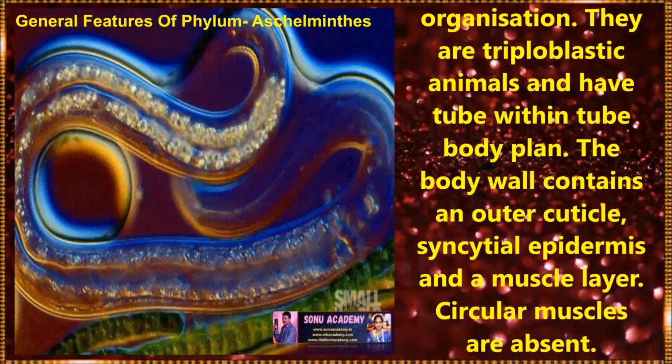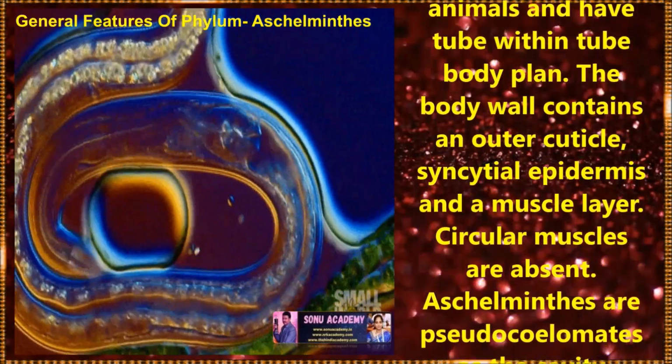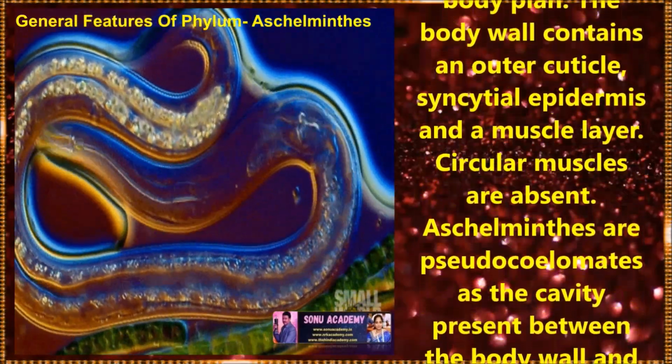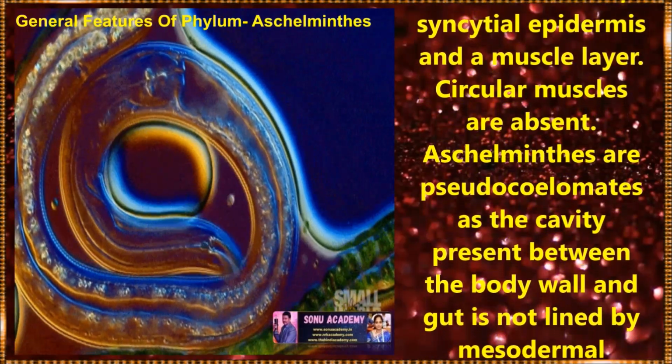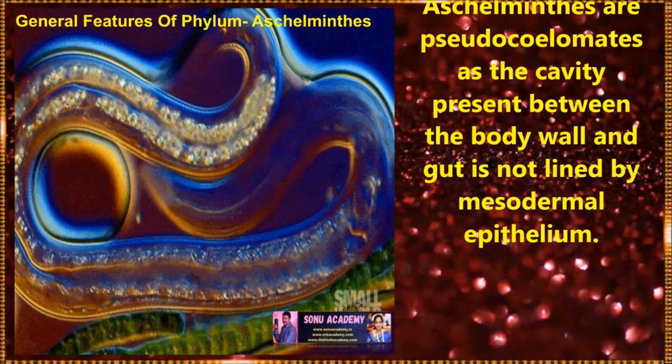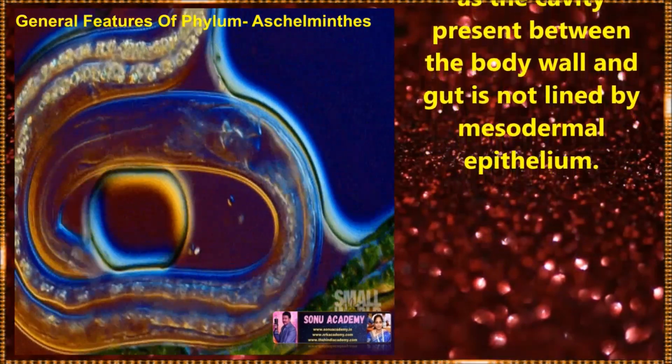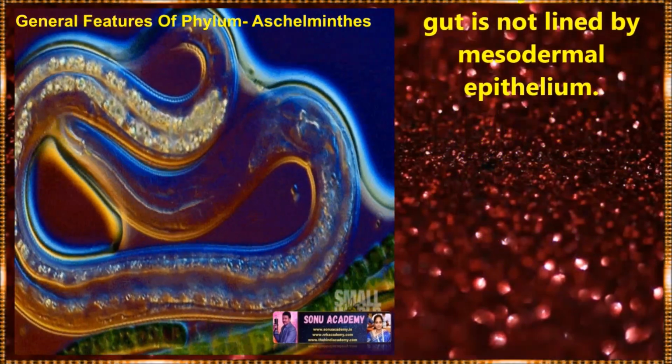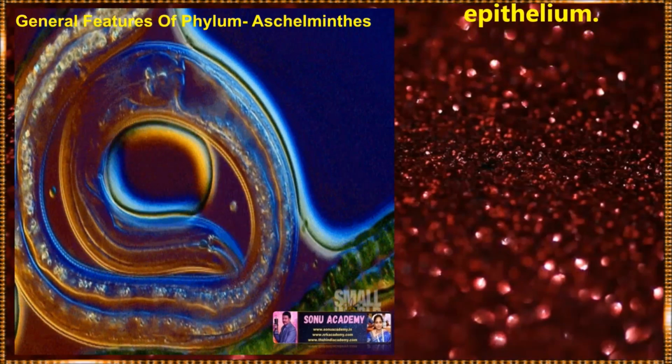The body wall contains an outer cuticle, syncytial epidermis and a muscle layer. Circular muscles are absent. Aschelminthes are pseudocoelomates, as the cavity between the body wall and gut is not lined by mesodermal epithelium.